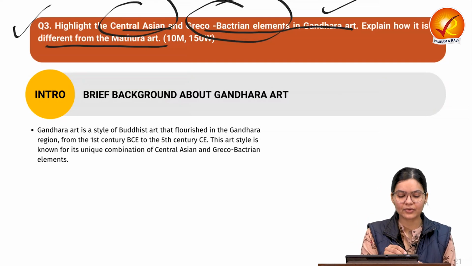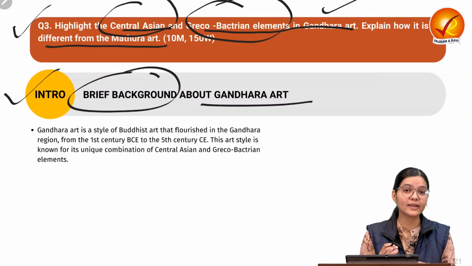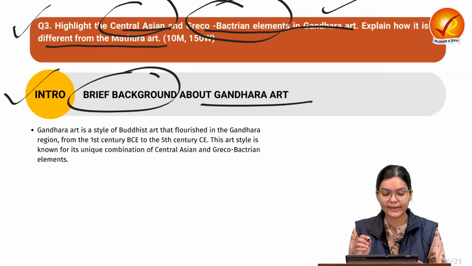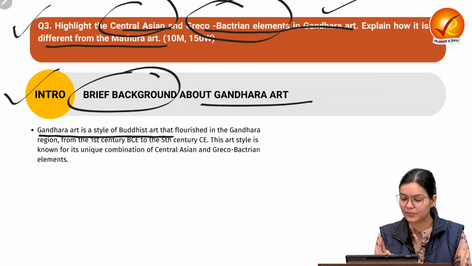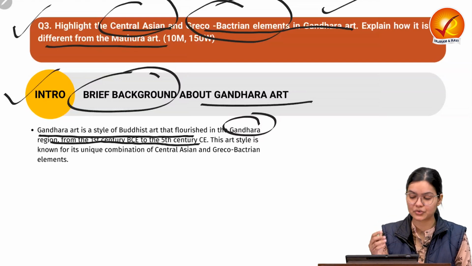Let us come to the introduction. Here in the introduction, we can give a brief background about Gandhara art, why it is important and what important features it has. We can write that Gandhara art is a style of Buddhist art that flourished in the Gandhara region from the 1st century BCE to the 5th century CE.